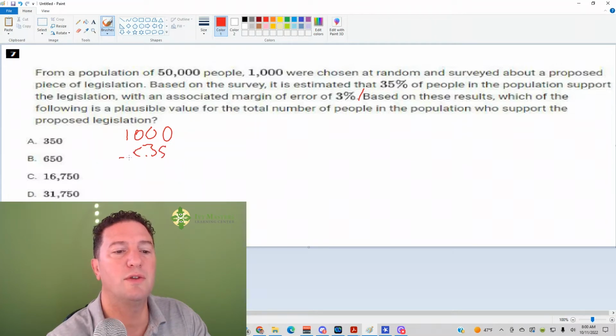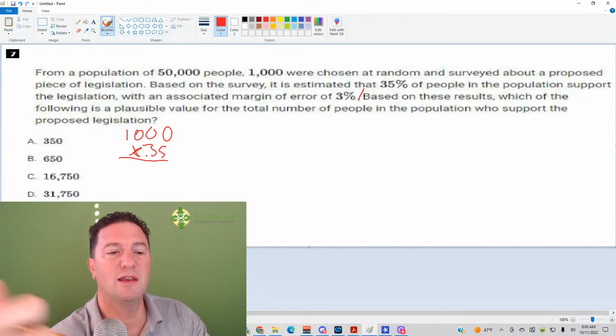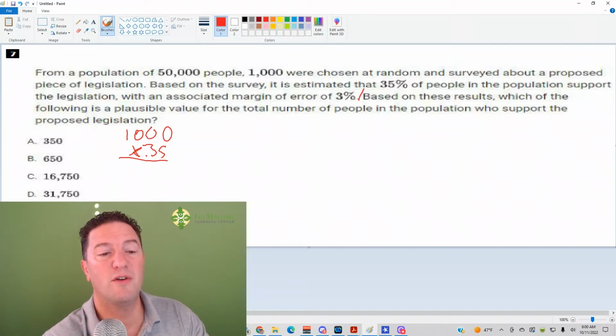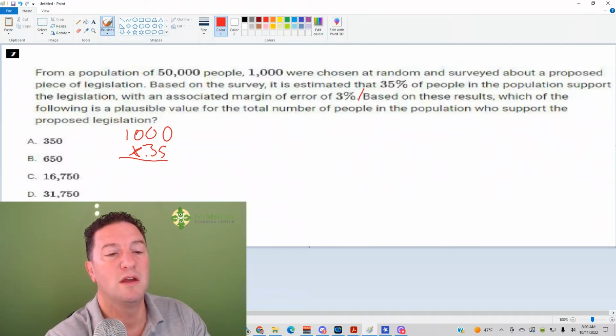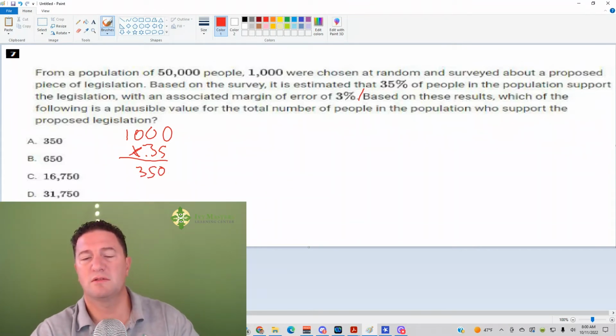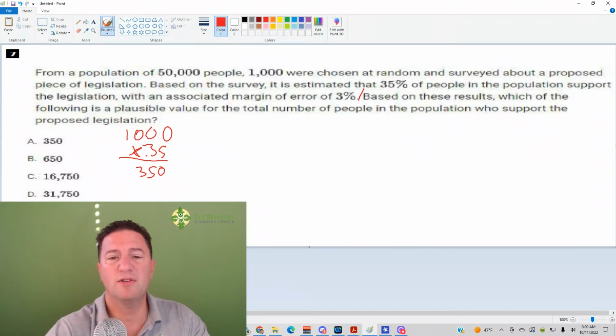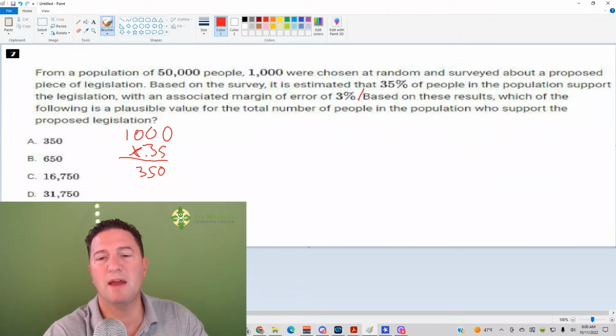You're always moving the decimal twice to get the decimal form of the percent, and of means multiply. So 35% of 1,000 would be 1,000 times 0.35. Whenever you multiply by 1,000, all you do is move the decimal 3 times, so you get 350. Okay, so we could expect 350. Now the associated margin of error is 3%. We'll get back to that.